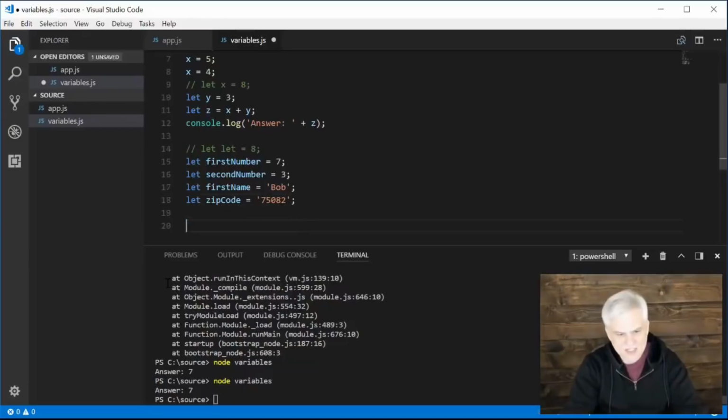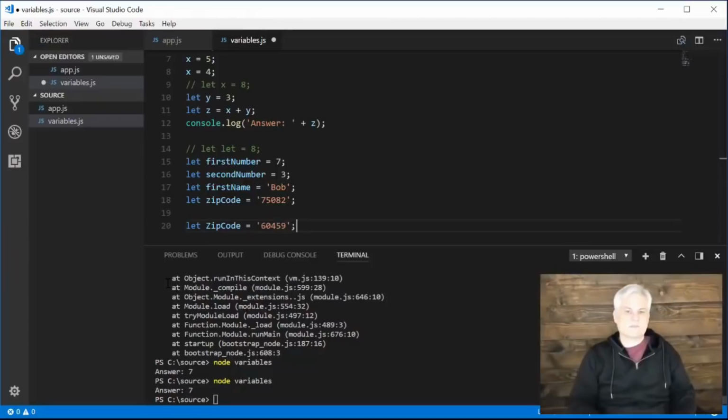But what if I intentionally want to do let zipCode equals 60459? What we've just done, while it's grammatically correct from JavaScript's perspective, and those are two separate variables in lines 18 and 20, is introduce some subtle dissonance in the application.